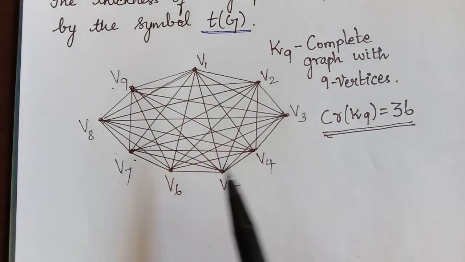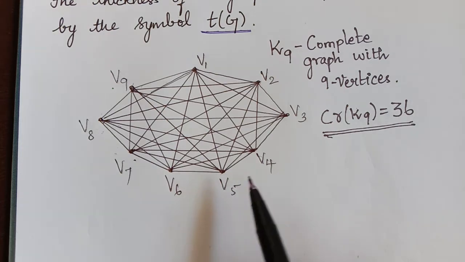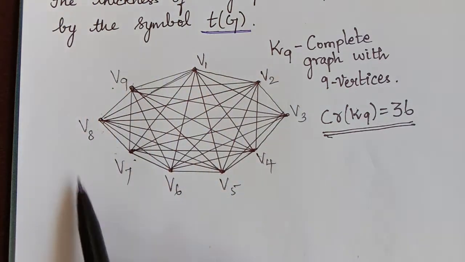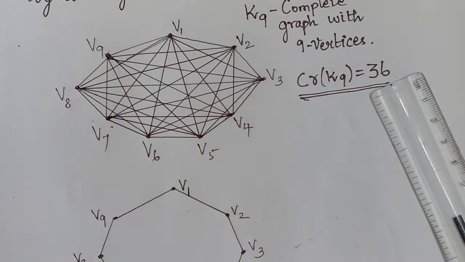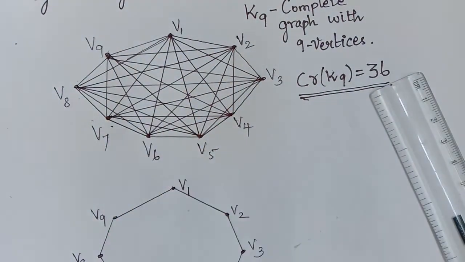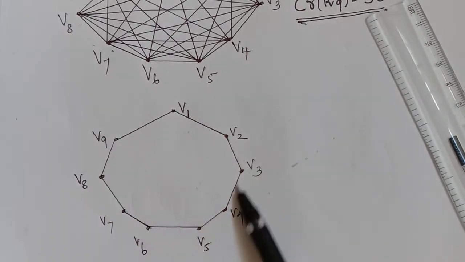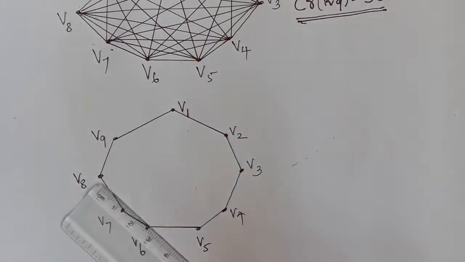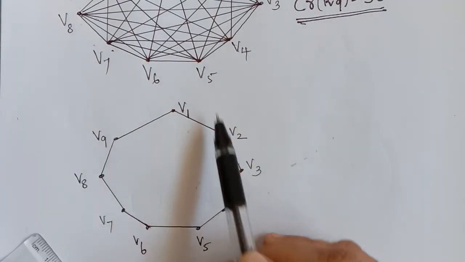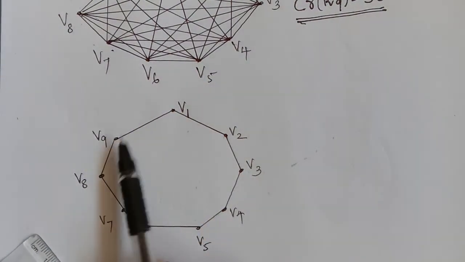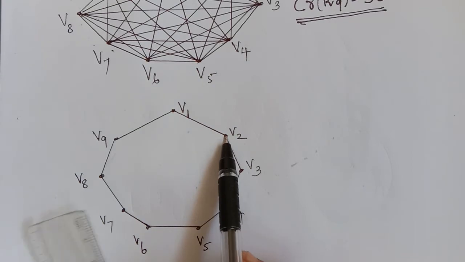Now we have to start to decompose this graph. When we do so, first let us draw the outer cycle of this graph, which you could see here. Now we know that V1 has an edge with every other vertex. Already it has an edge with V2.